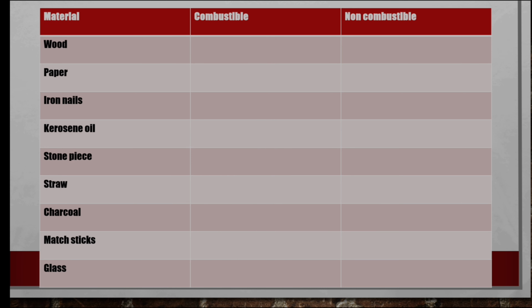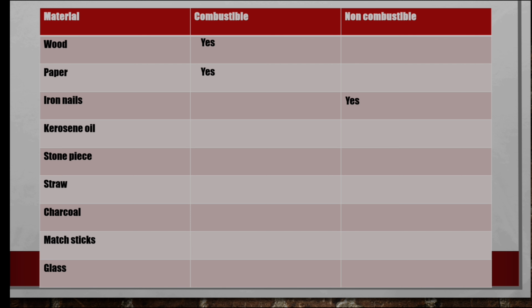Okay, look at this table. See here, some materials are there. We see which is combustible and which is non-combustible. The first one, wood. Wood is a combustible fuel and it's very powerful too. Next, paper, also combustible.